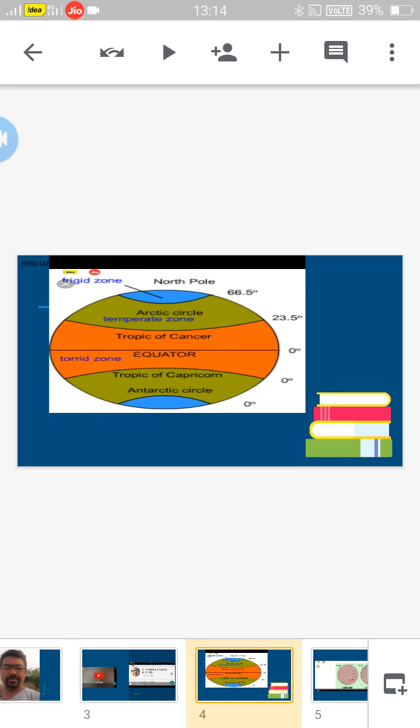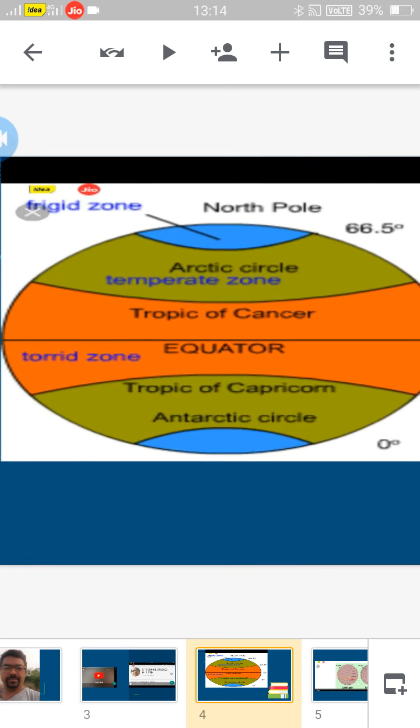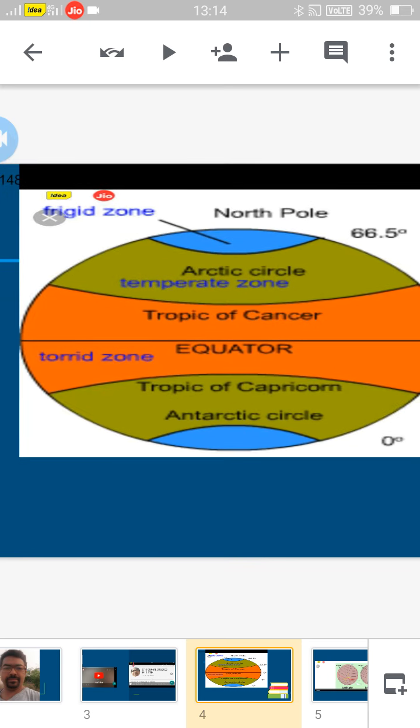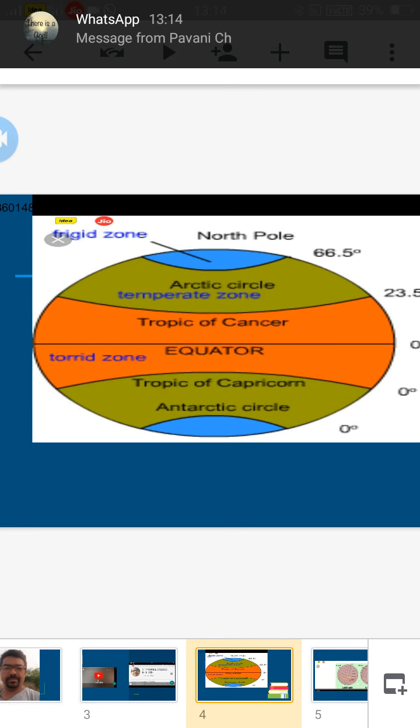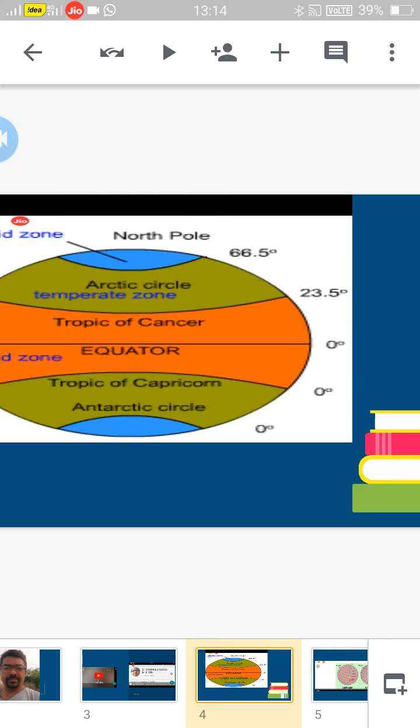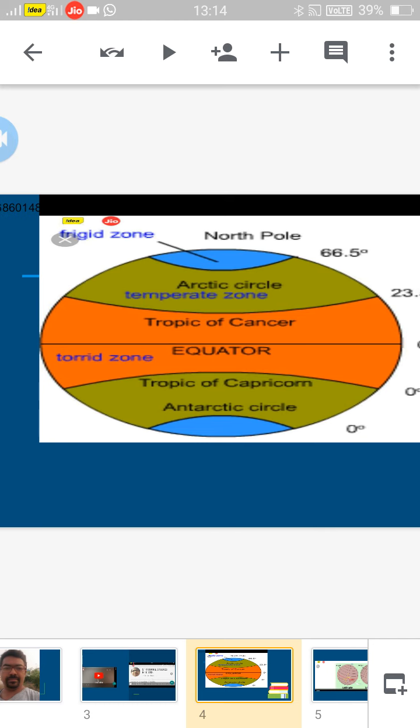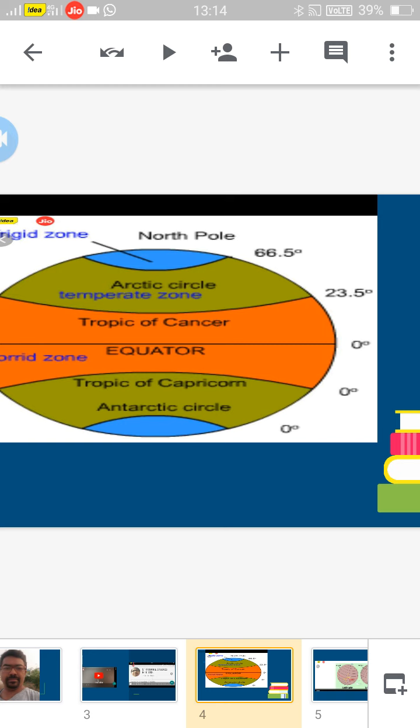So these are the latitudes, everyone knows. See, this is the equator. The equator divides Earth into two halves. The top one, Tropic of Cancer, 23 and a half degree northern latitude; Arctic Circle, 66 and a half degree northern latitude; then 90 degrees, North Pole. Down below, it is the 23 and a half degree southern latitude, Tropic of Capricorn, and 66 and a half degree southern latitude, Antarctic Circle, and 90 degree South Pole.